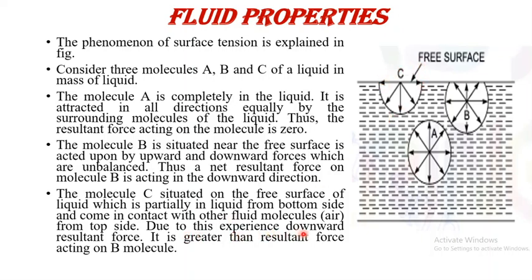So it experiences a downward resultant force which is greater than the resultant force acting on the B molecule, means there is a surface tension. These three molecules show the surface tension phenomenon here.